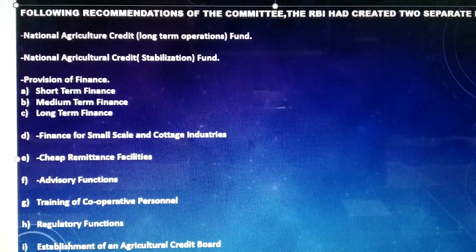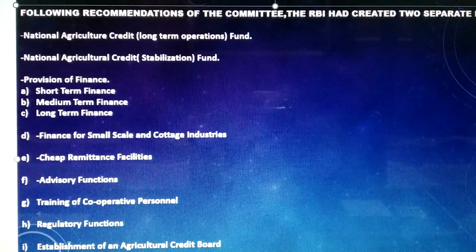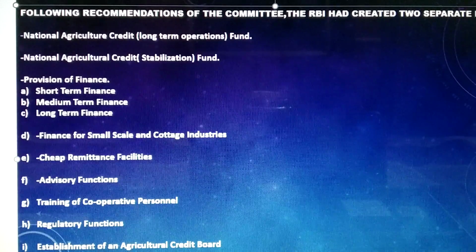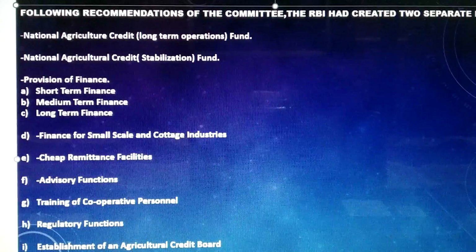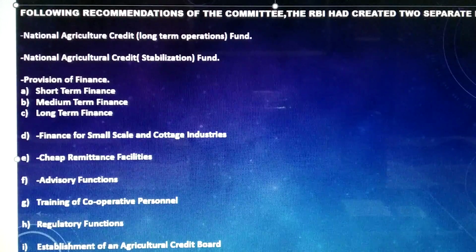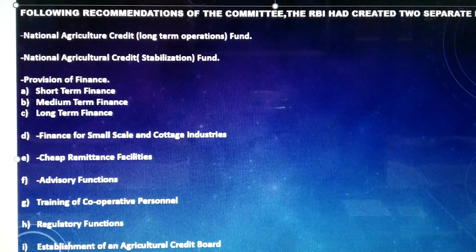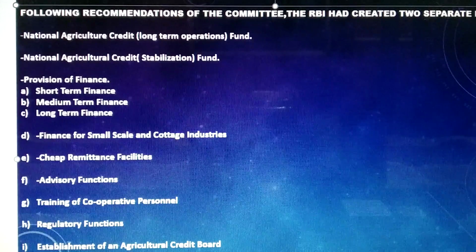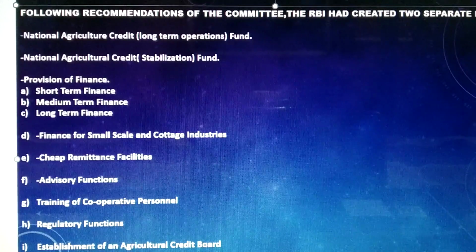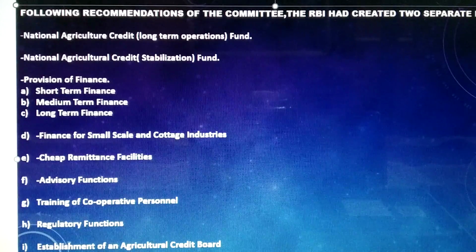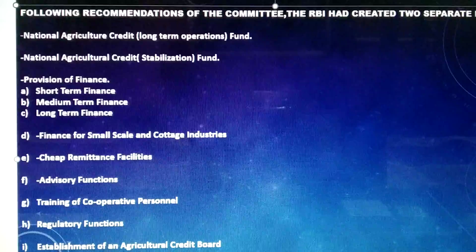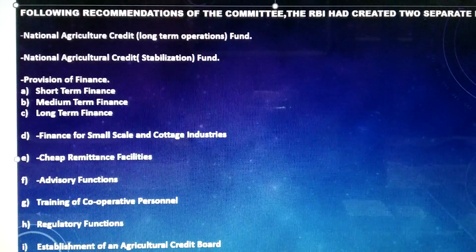First is National Agricultural Credit. We are going to discuss this long-term operations fund. Then we will also discuss National Agricultural Credit, that is the stabilization fund. Then followed by provision of finance. Under that we are going to study short-term finance, medium-term finance and long-term finance.